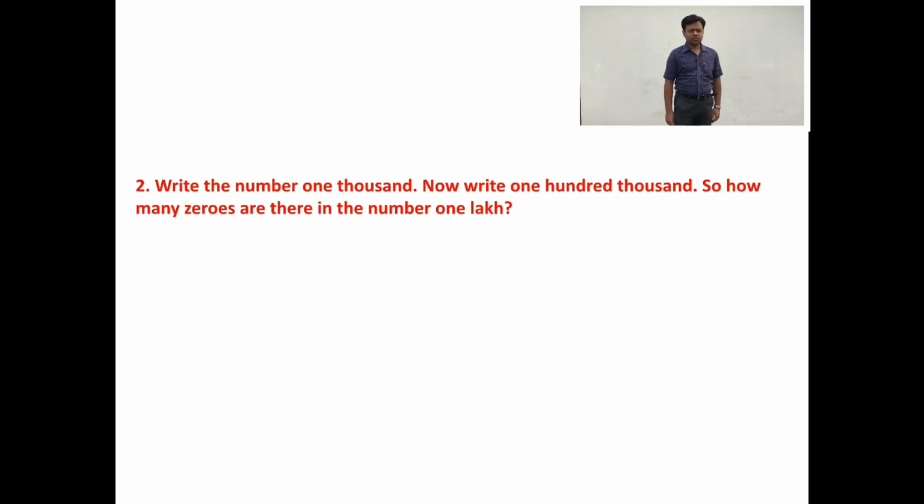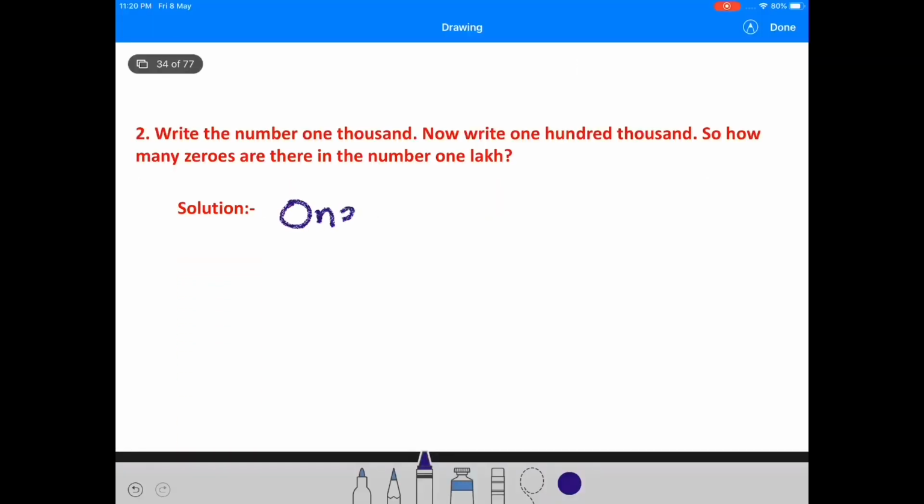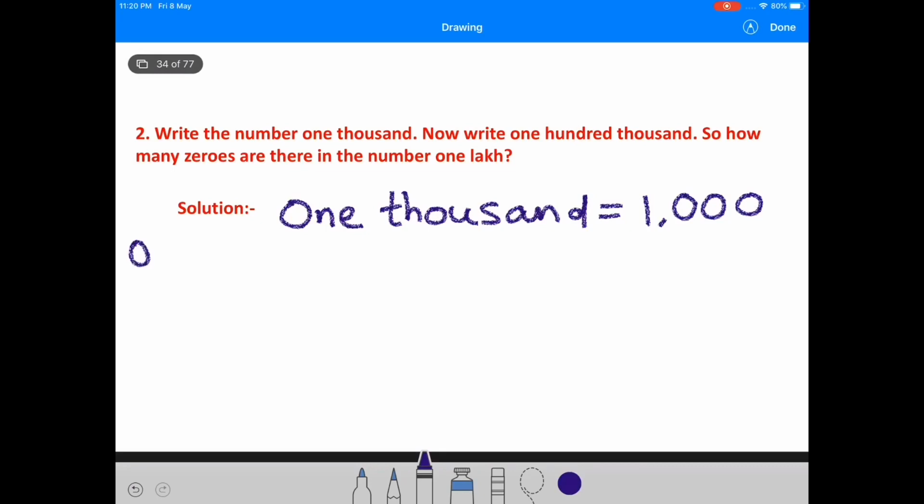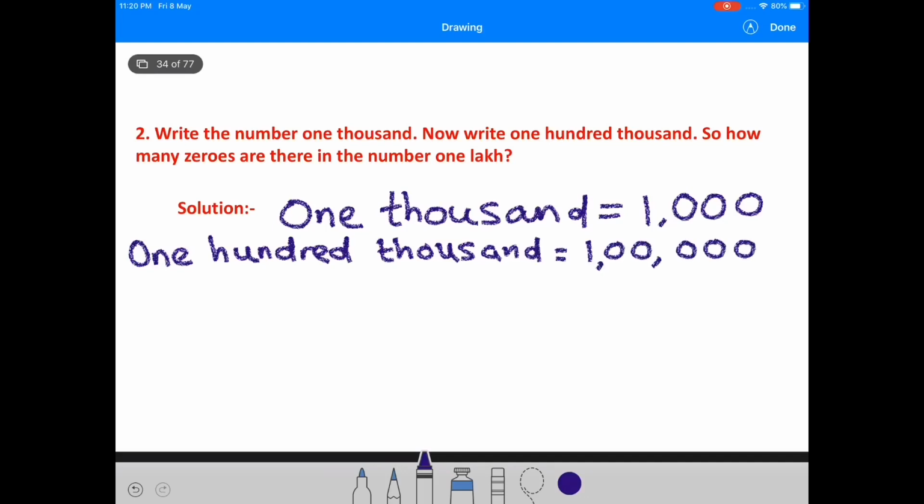Write the number 1000. Now write 100,000. So, how many zeros are there in the number 1 lakh? Let us write 1000. Now, 100,000 is equal to 1 lakh.